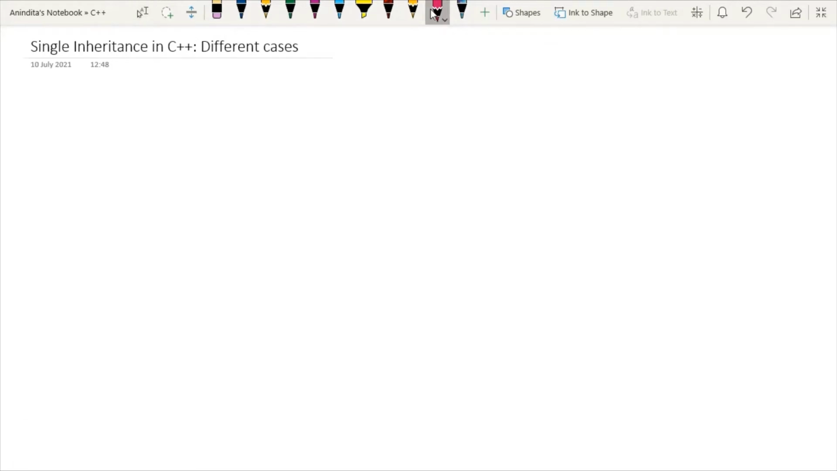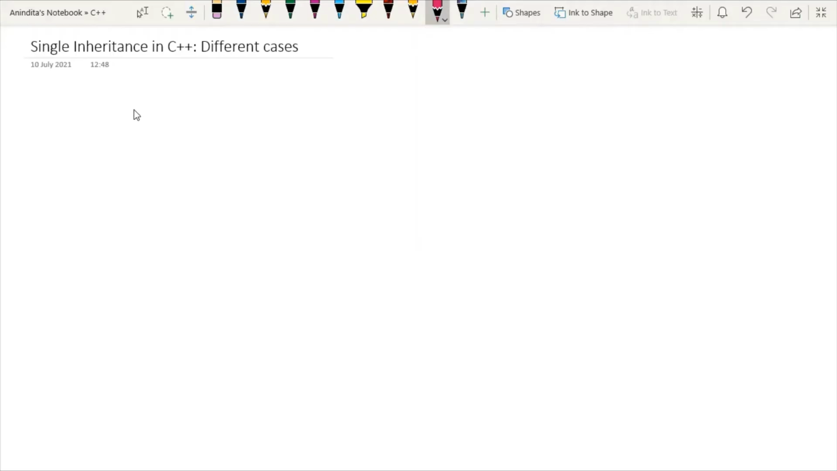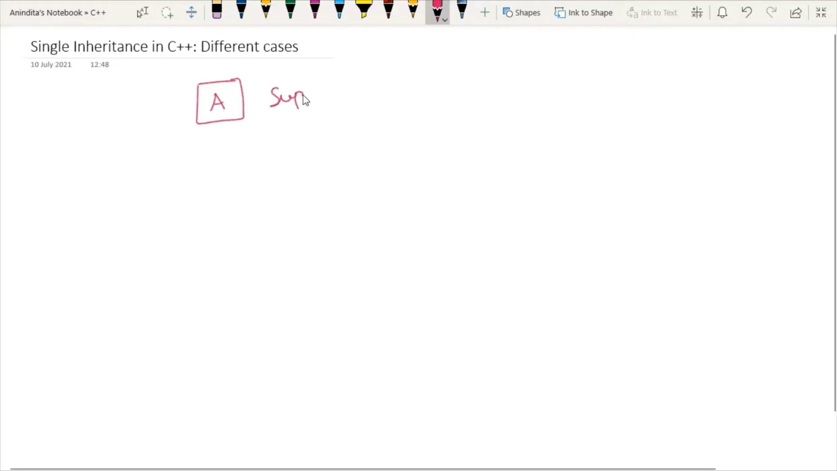Today our topic of discussion is single inheritance. So single inheritance means whenever we have one superclass, say the class name is A, and we have another subclass B, which is inheriting the properties of the superclass.